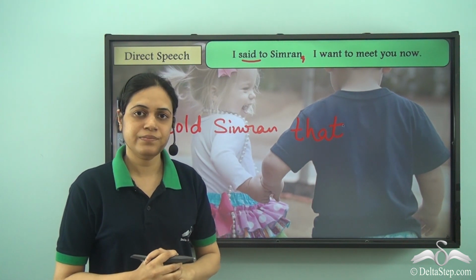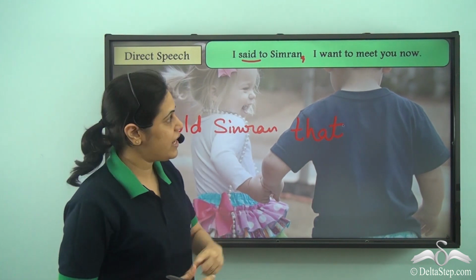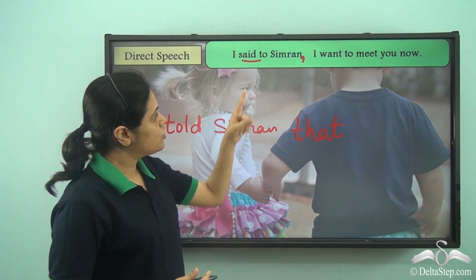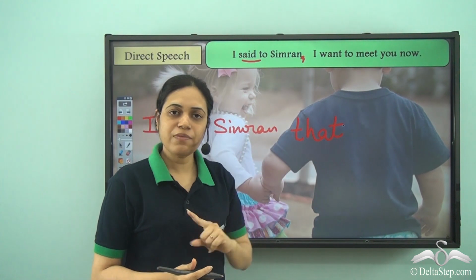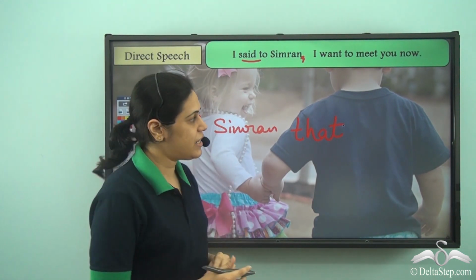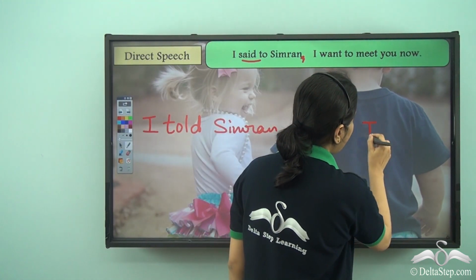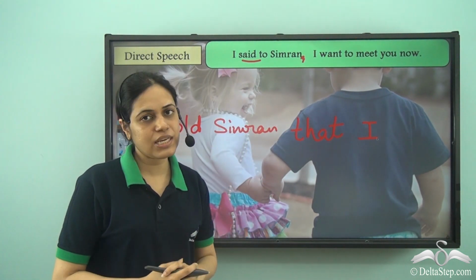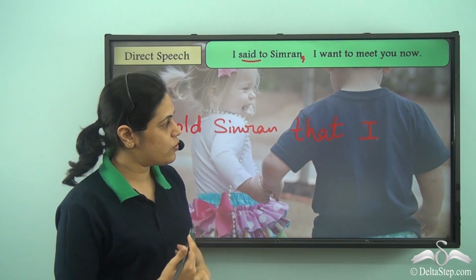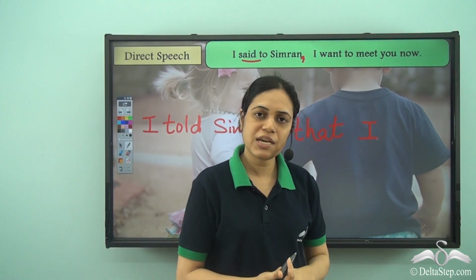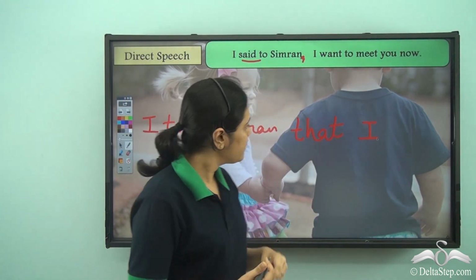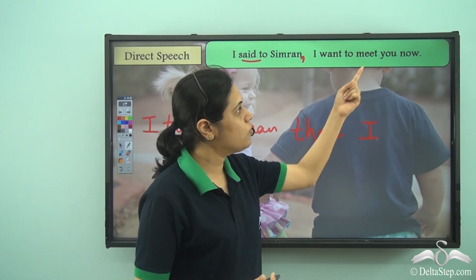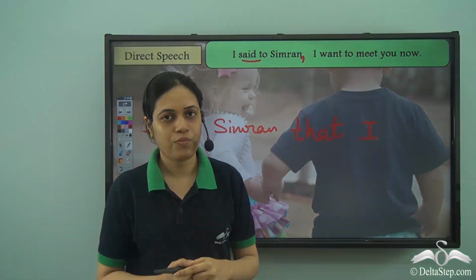Now can you tell me what will be there instead of the pronoun I? Well, I refers to this I. So when I am saying it, I want to meet you, in indirect speech also, it will be I. Because this I and this I refer to the same person. And when I am reporting it, I'll use the same pronoun, I. I told Simran that I want to meet you now.